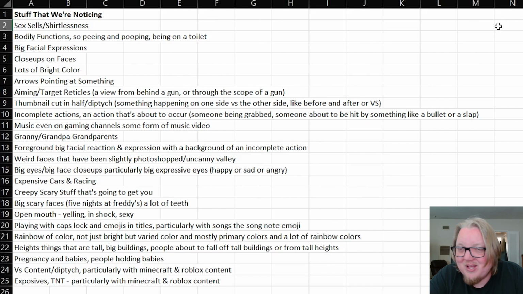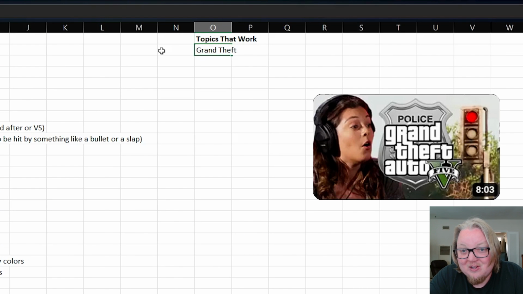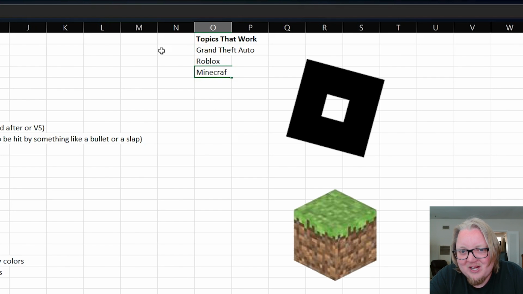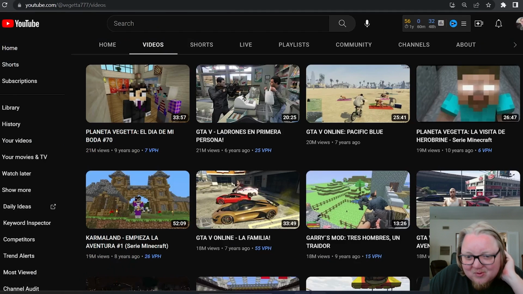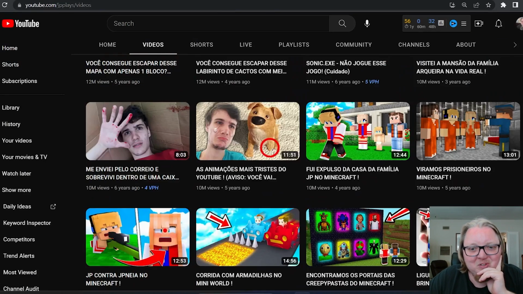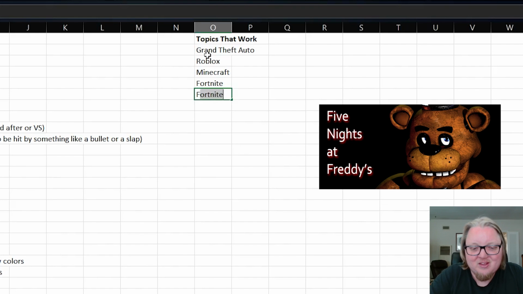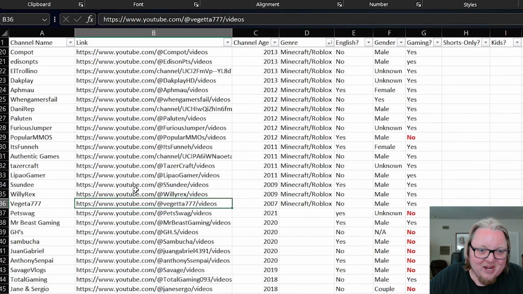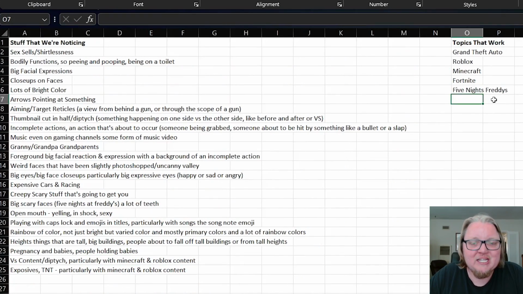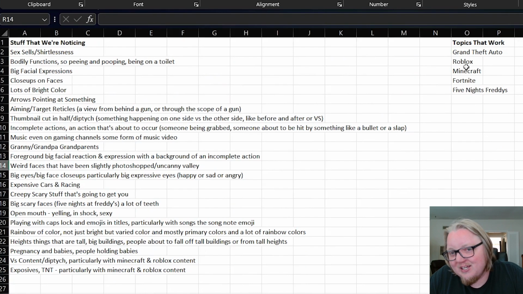We tend to see Grand Theft Auto, a lot of Grand Theft Auto content, Roblox, Minecraft, and that's it. I mean, those are the big ones. Fortnite, I have to say Fortnite, because there were even a few channels that were just built around Fortnite. And then Five Nights at Freddy's, which, by the way, some of these might be dated, because some of these channels have been around. We know that the median of these, like most of these channels, have been around since 2013. So some of these might be dated, like you might not be able to succeed making Five Nights at Freddy's content anymore because there's just not a lot of new games.